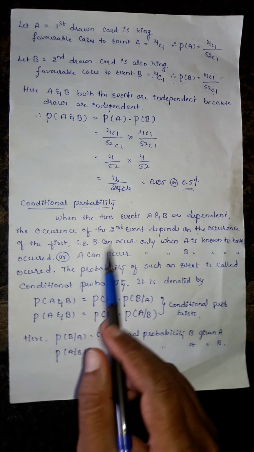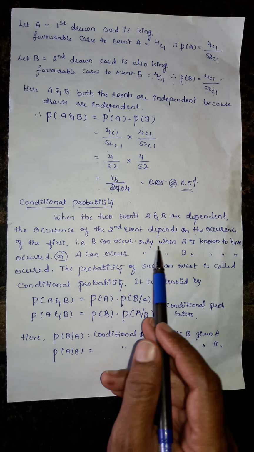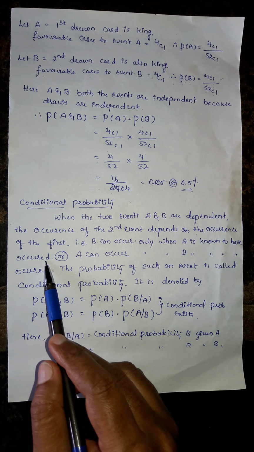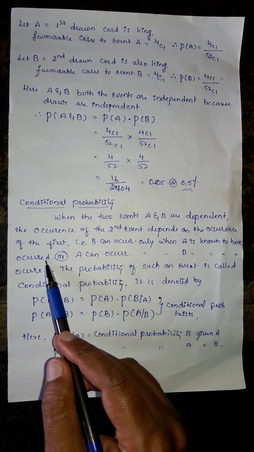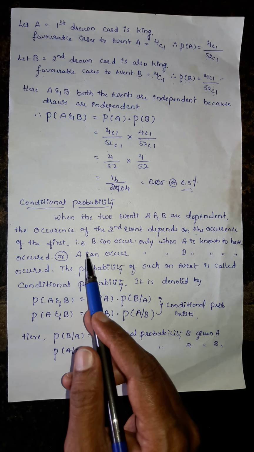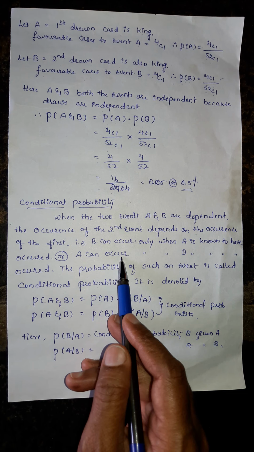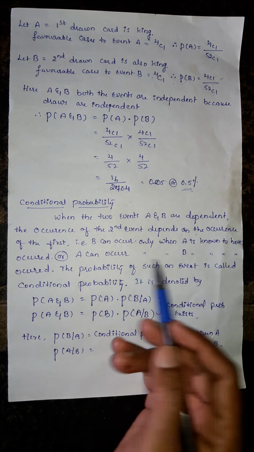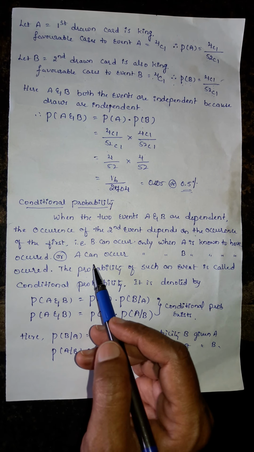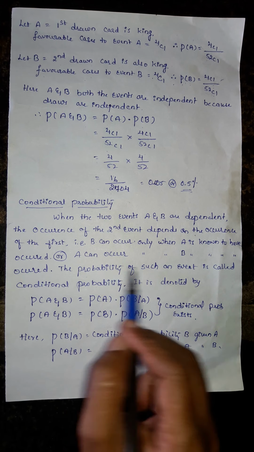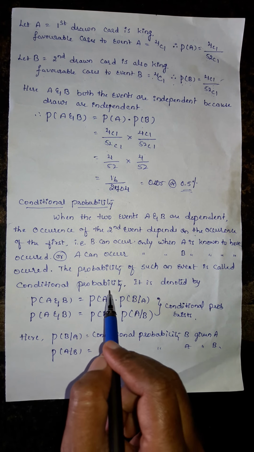If you take A and B events here, B event can occur only when A is known to have occurred, because first A event happens, A event's outcome we already know, and based on that B event is going to result. In a similar manner, A can occur only when B is known to have occurred. Once we know B, then next A will occur. That's why it is called conditional probability. The probability of such an event is called conditional probability.